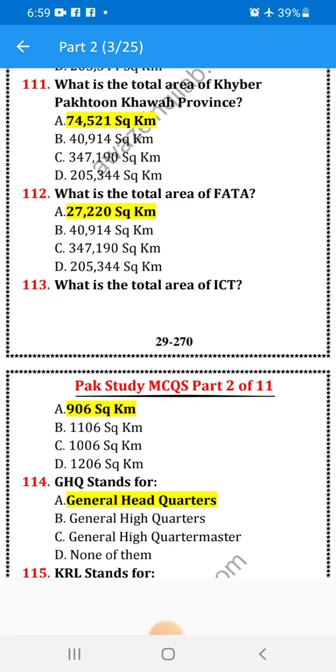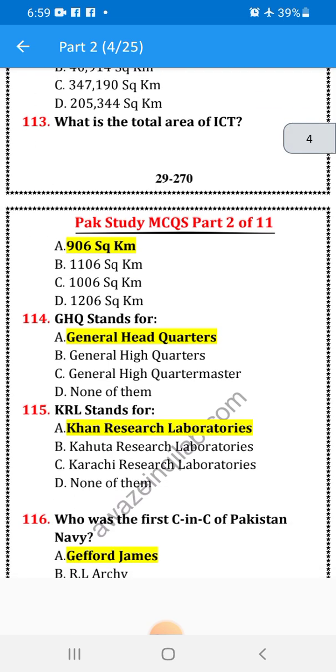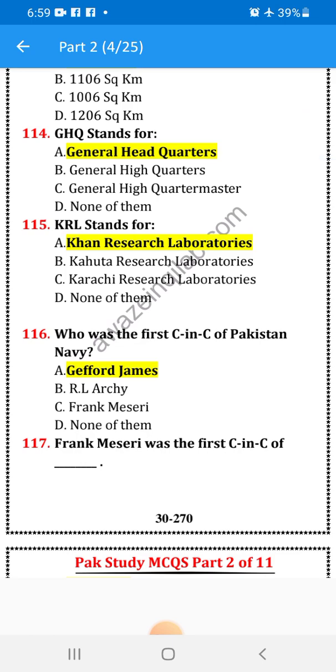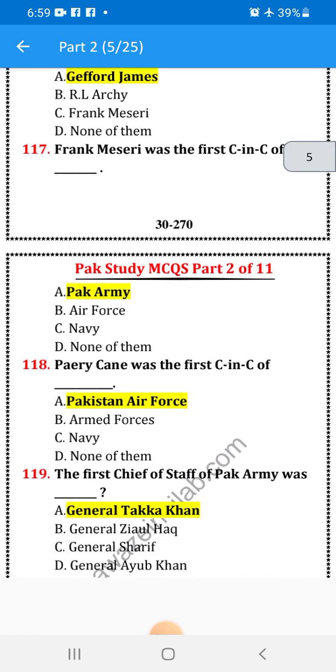What is the total area of Islamabad Capital Territory, ICT? 906 square kilometers. GHQ stands for General Headquarters. KRL stands for Khan Research Laboratories. Who was the first C-in-C of Pakistan Navy? Jefford. Frank Messervy was the first C-in-C of Pakistan Army. Perry Keane was the first C-in-C of Pakistan Air Force.